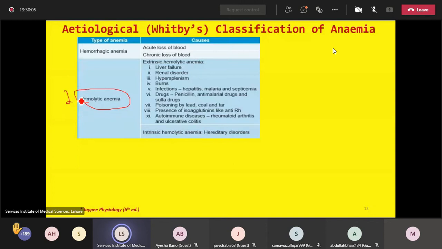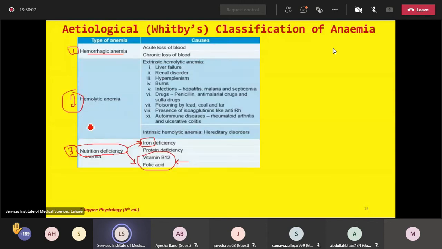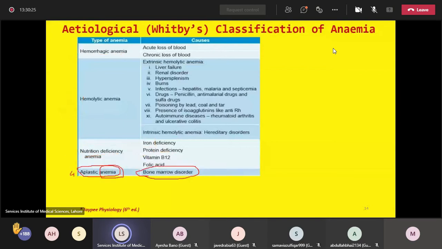This is the second etiological type. The third type is nutrition deficiency anemia: deficiency of iron, vitamin B12, or folate, deficiency of any of these three agents may lead to nutrition deficiency anemia. And the fourth type is bone marrow aplasia, in which the bone marrow, the factory, is not producing a sufficient amount of erythrocytes.